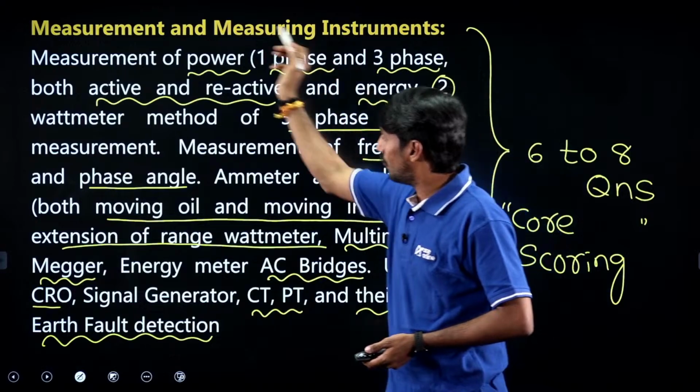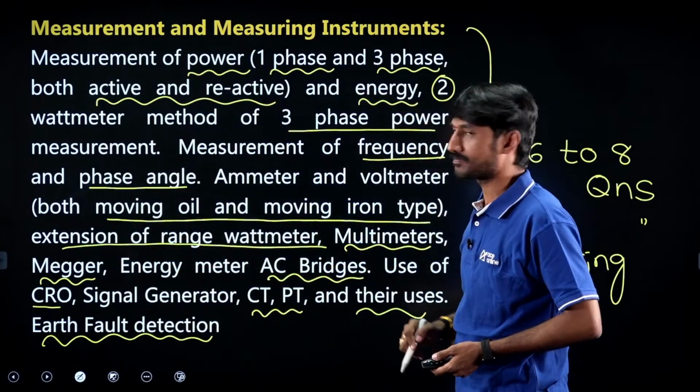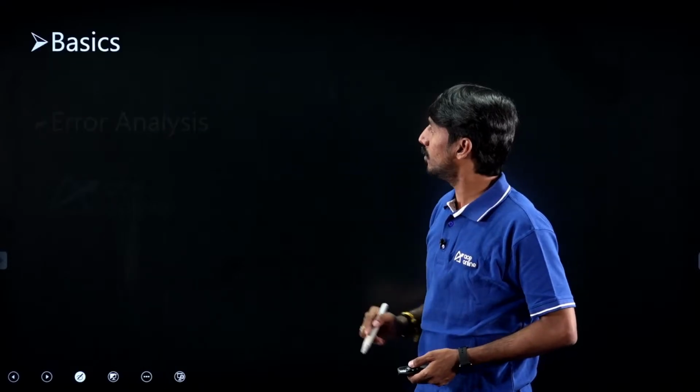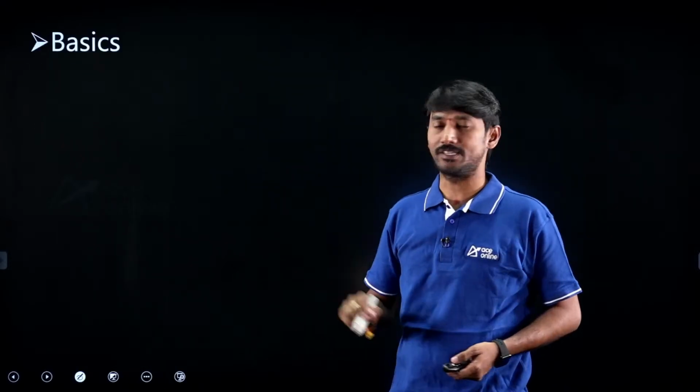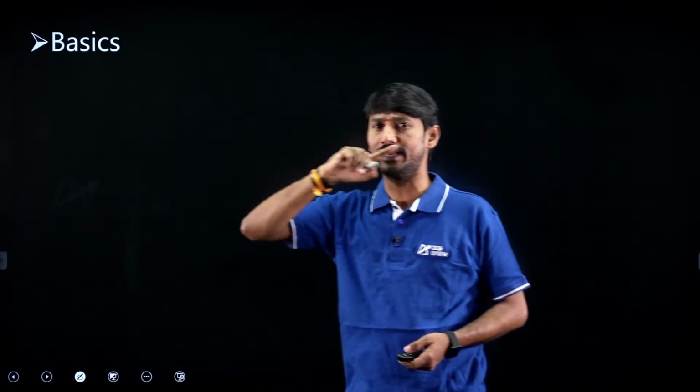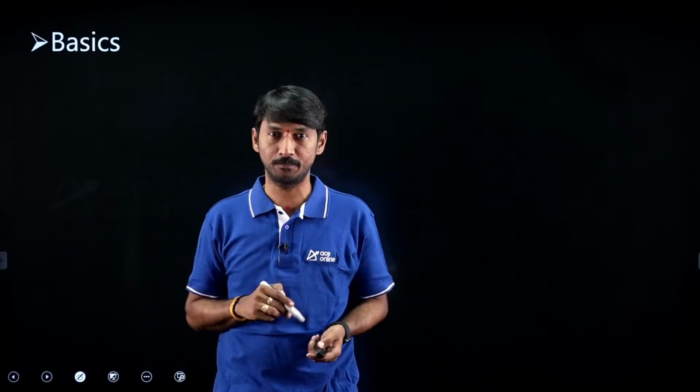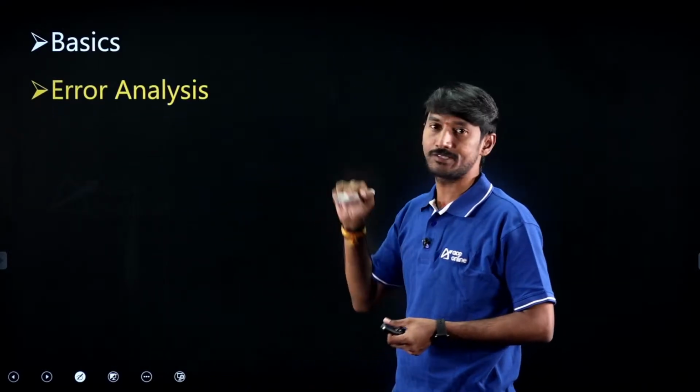Now, whatever syllabus they have given, I modified and framed chapter-wise in our ACE online recorded platform. First chapter, basics. In this basics chapter, generally, we will take up what the meaning of measurement is, how to represent the corresponding measured value, everything. Second one, error analysis.